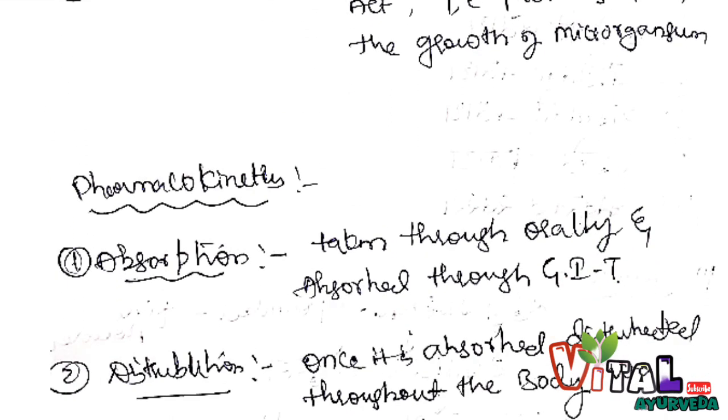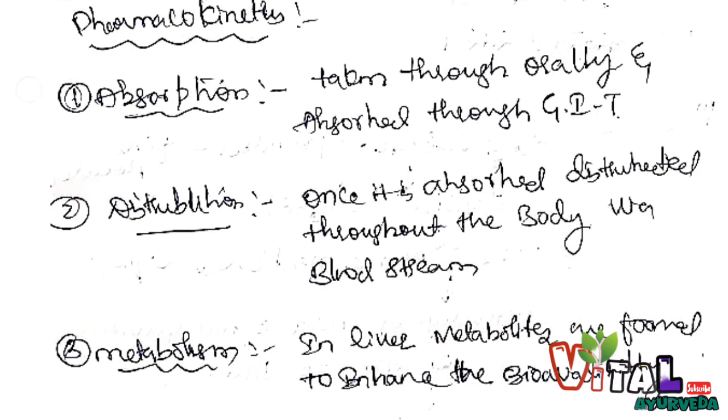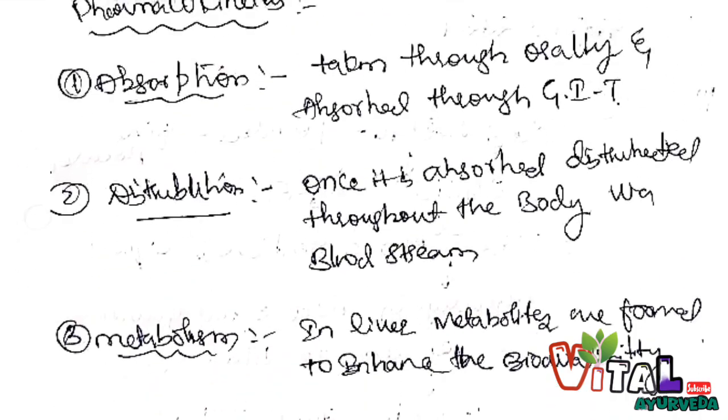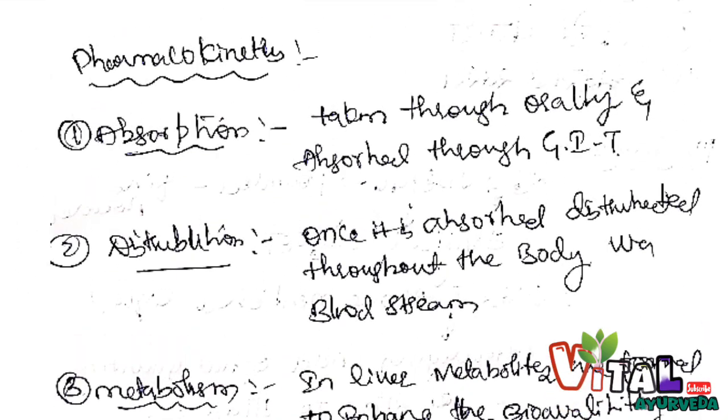Next, pharmacokinetics mainly involves 4 steps: absorption, distribution, metabolism, and elimination. Absorption: Gandhaka Rasayana is taken orally through the GIT. Distribution: as soon as the absorption occurs, the active